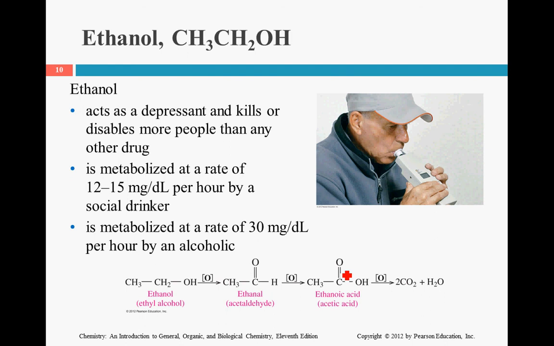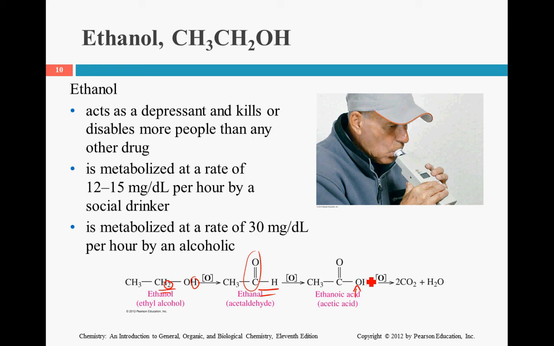Ethanol is another example. Once again, a primary alcohol. We took away one of the hydrogens from here and another one here to make a double bonded oxygen. Notice there's a hydrogen here, we can insert an OH group. It can act like a depressant, and it actually does a lot of harm in our bodies.